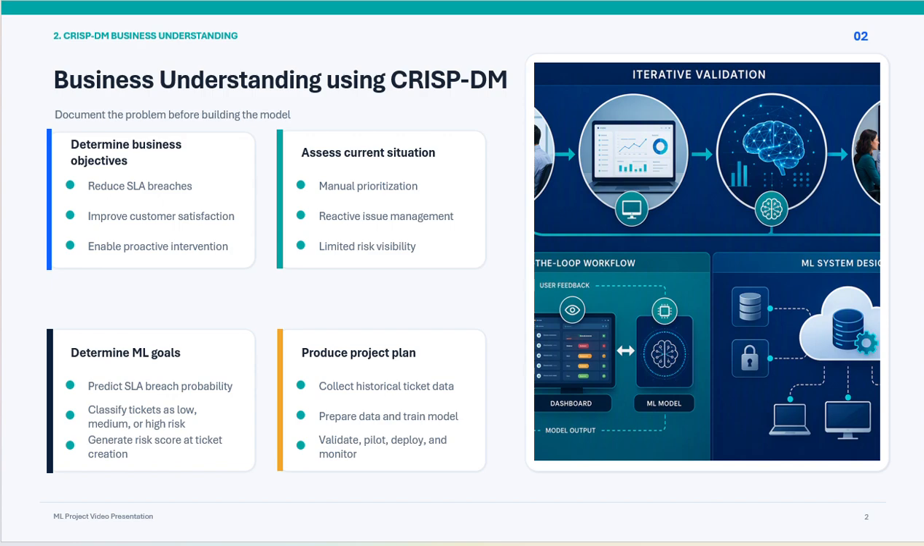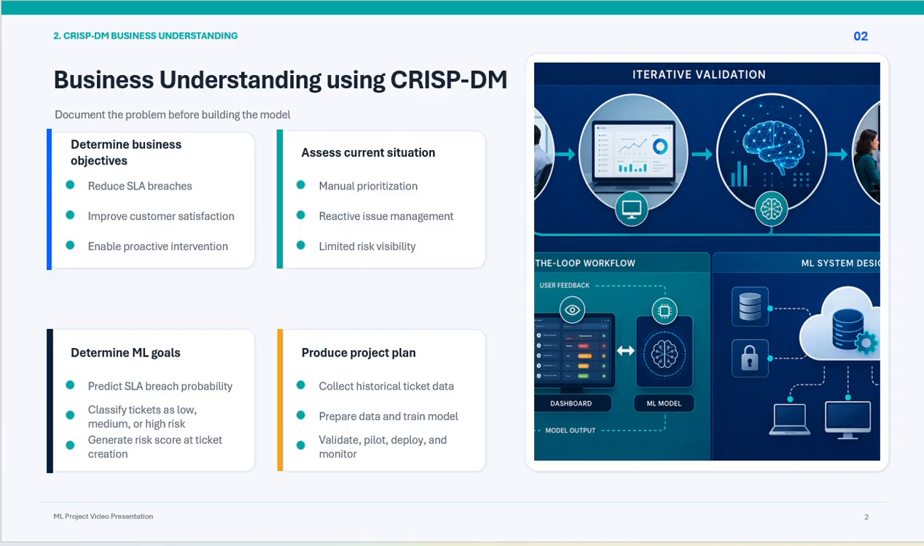Now, coming to CRISP-DM business understanding. Next I applied the CRISP-DM business understanding framework. The first step is determining the business objective. The primary objective of this project is to reduce the number of support tickets that breach their SLA commitments. The secondary objective is improving customer satisfaction by ensuring faster and more consistent resolution of issues.